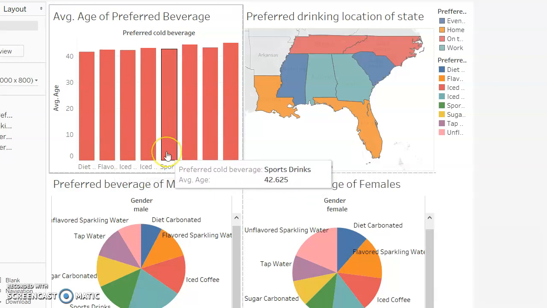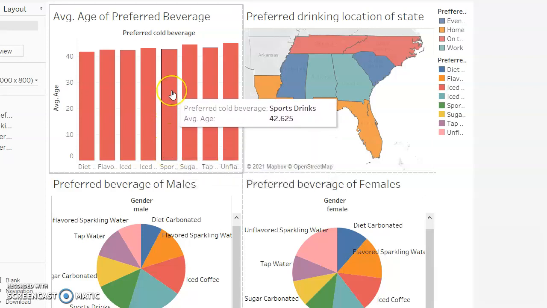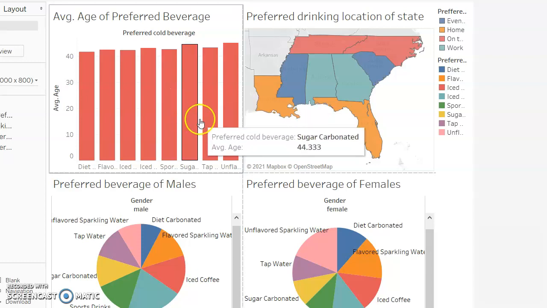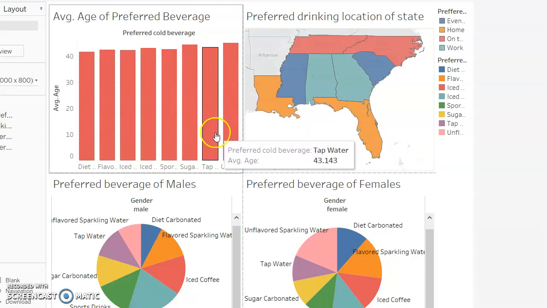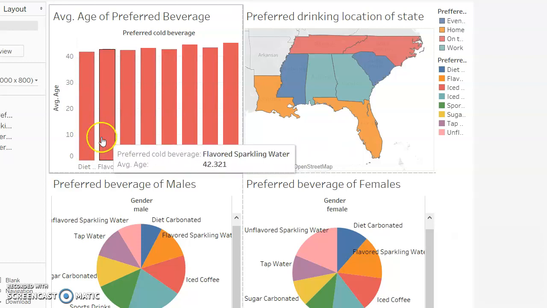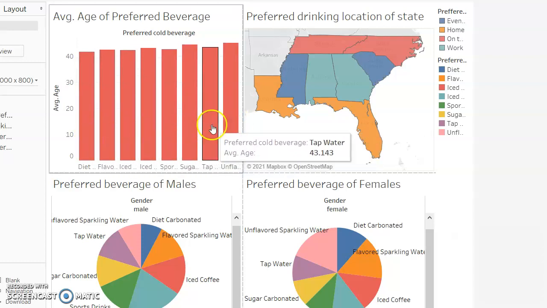Let's find something different. Sports drinks. The average age for preferred sports drinks is 42.6, so about 42 and a half. Just call it that. Unflavored sparkling water. You get the idea. That's what this was for.